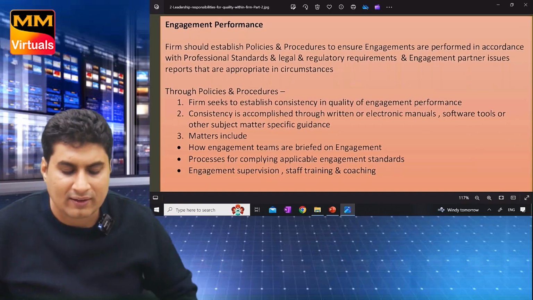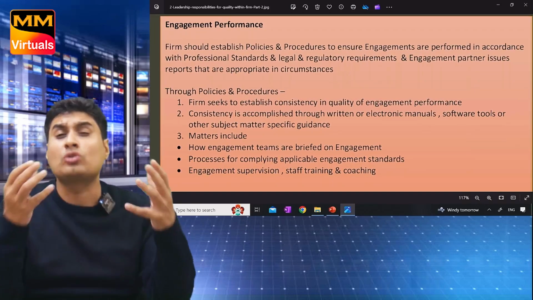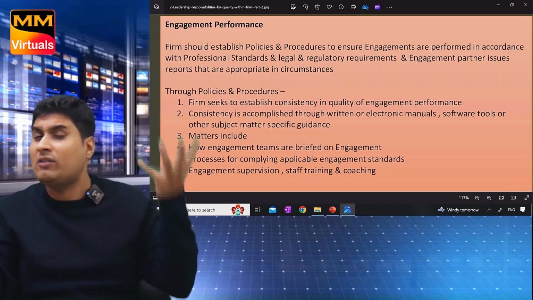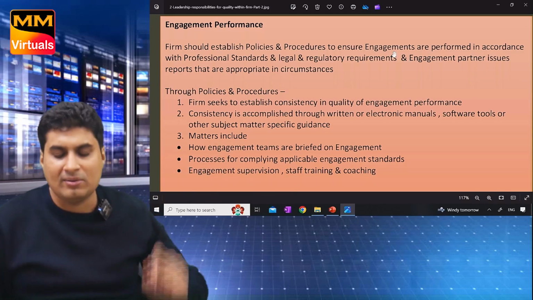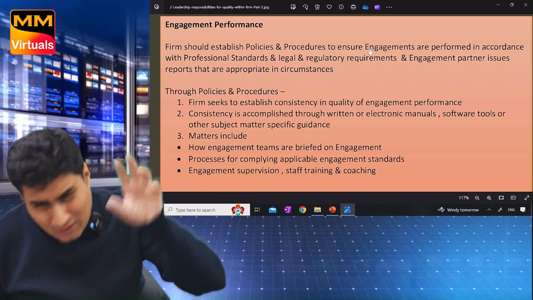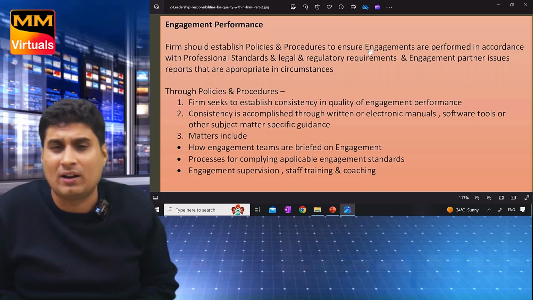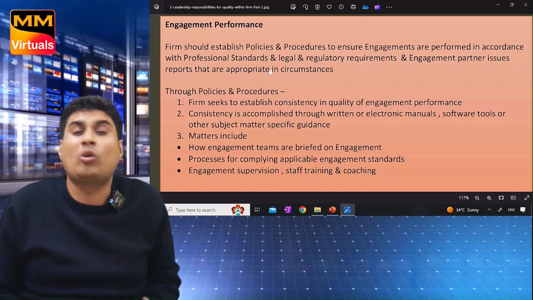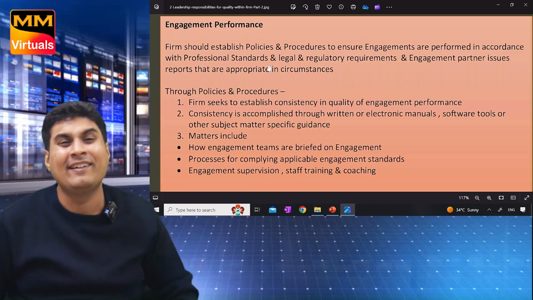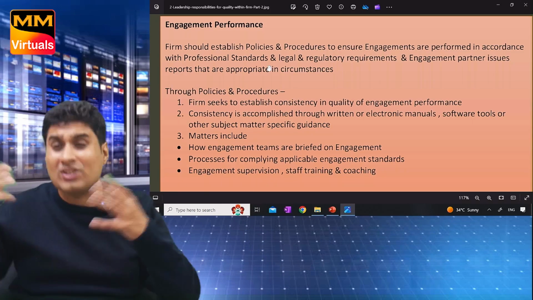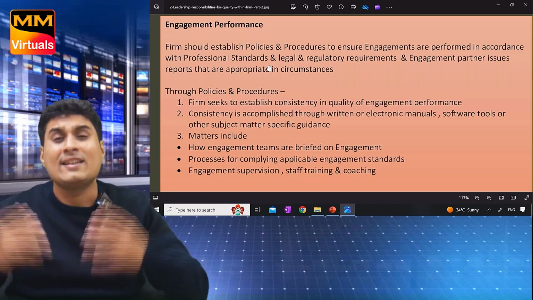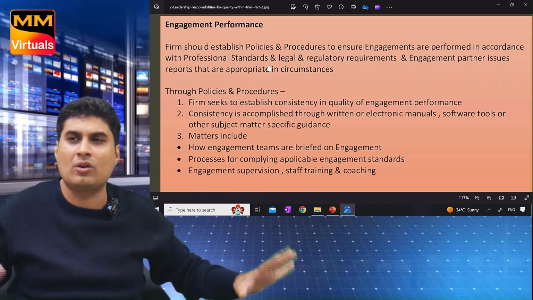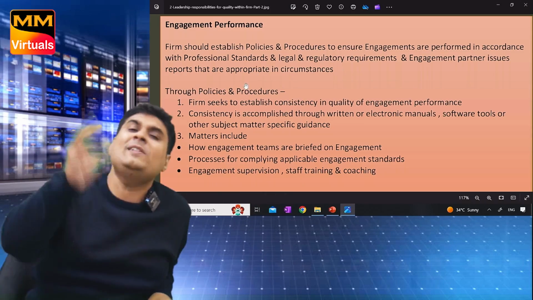Engagement performance. Tell me, we should perform the work so we can follow professional standard and legal and regulatory requirement. Read once. Firm should establish policies and procedure so engagements are performed as per professional standard and legal and regulatory requirement. What are professional standard? SA. What is legal and regulatory requirement? Schedule 3, Companies Act, SEBI, and we issue the report that is appropriate. We are not afraid of anyone. Okay, we'll do work like that through policies and procedure.